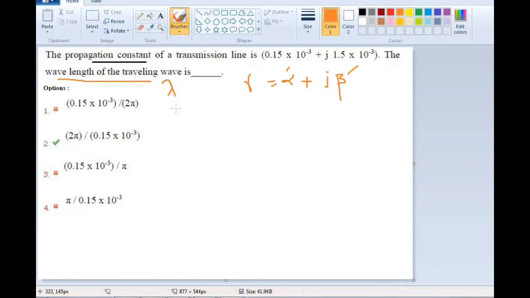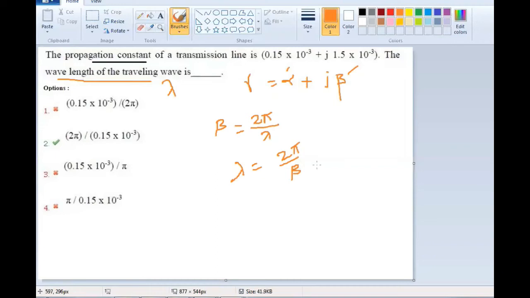The relation between lambda and the phase constant is given by beta equal to 2 pi divided by lambda. From this you can write lambda equal to 2 pi by beta.